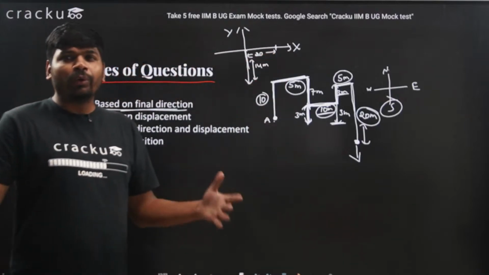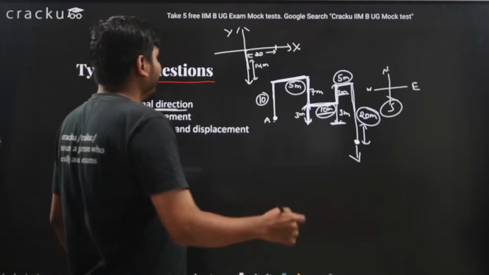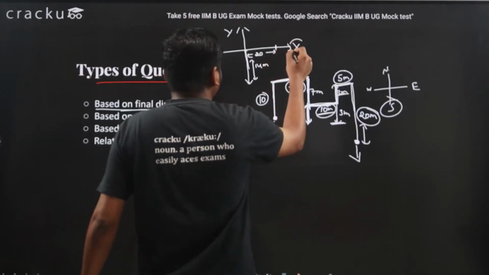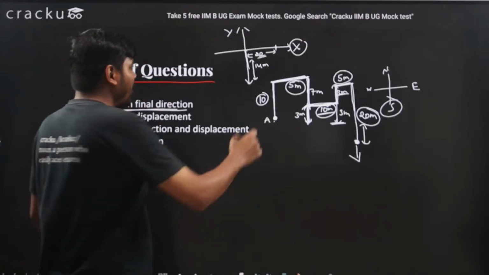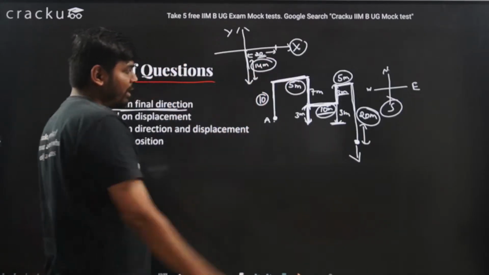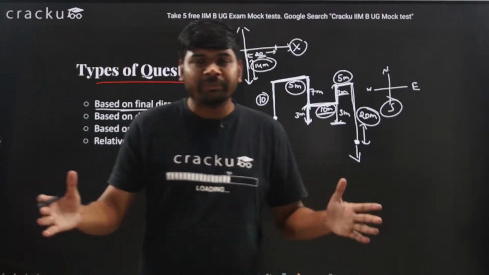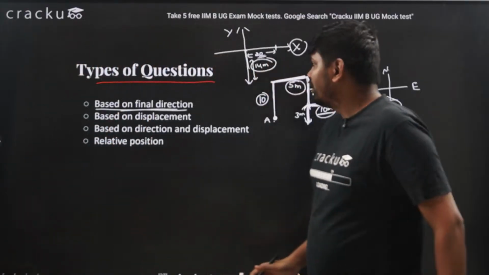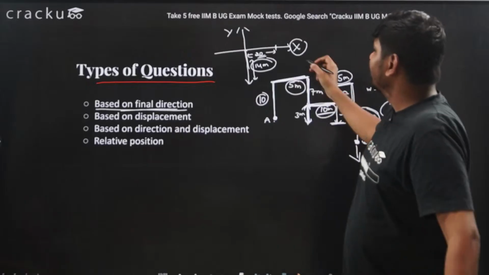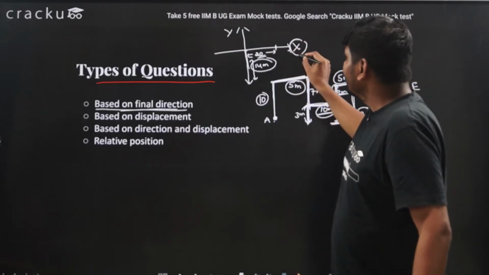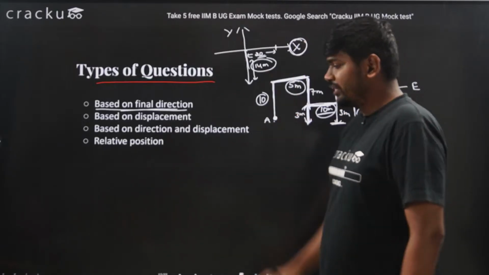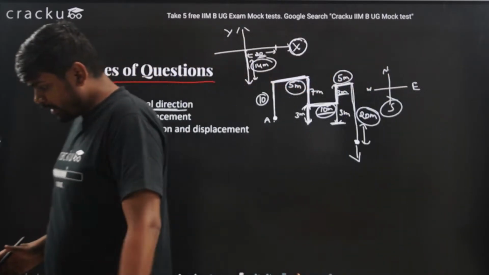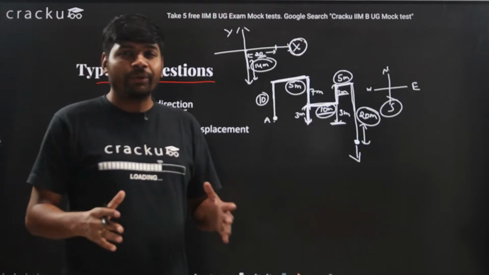So if I want to know the total displacement, I will say displacement in the x direction is 20 meters, displacement in the y direction is 14 meters, and I will apply the Pythagoras theorem to find the shortest distance. But if I ask you about displacement, it will be in the x direction 20 meters, in the y direction 14 meters. Okay, I hope this is clear to you.